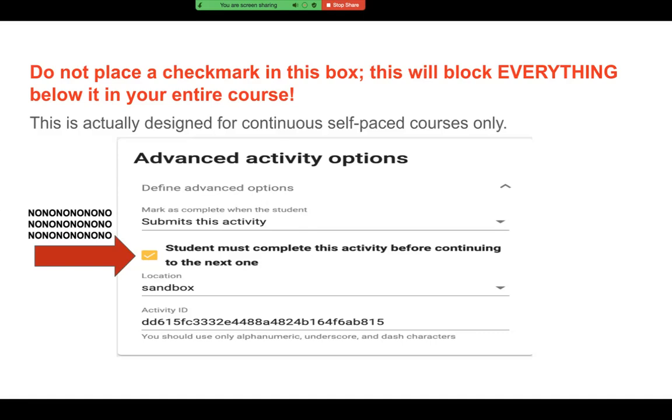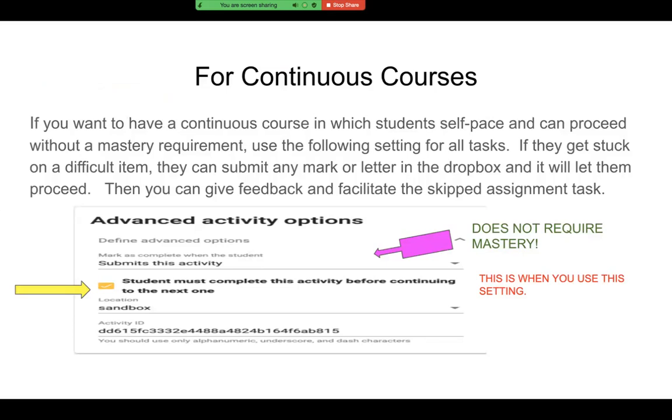You do not put a checkbox in this advanced activity options screen that says student must complete this activity before continuing to the next one. No, you do not click it. It should not look like this. It should not be yellow because this is designed for continuous self-paced courses, and we'll look at those in a minute. So here you go.